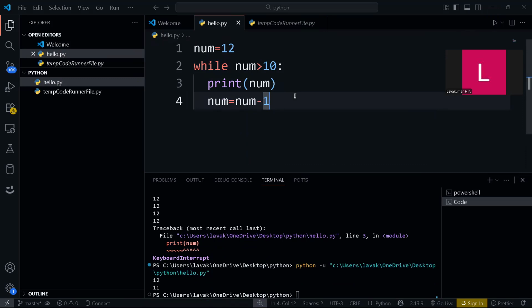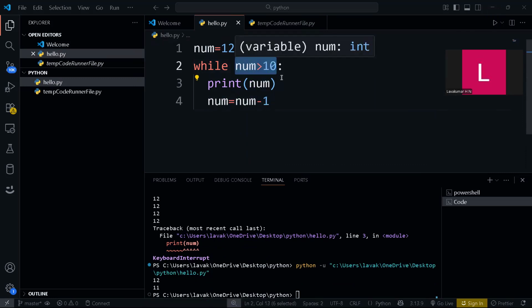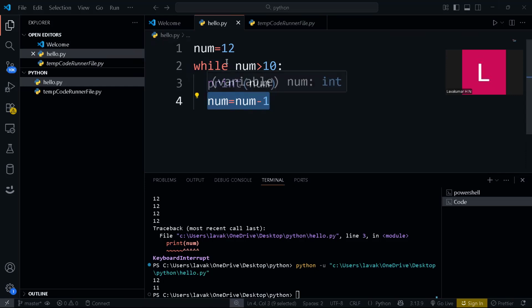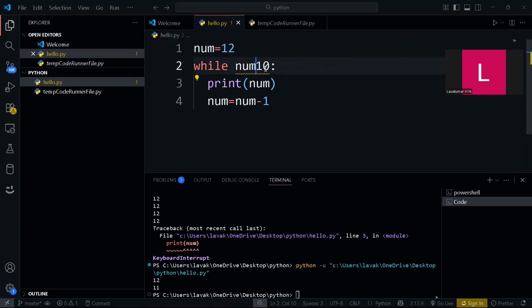Then you will have a condition. If this condition is true, then you will enter into the while loop. At the same time, after executing, you need to decrement or increment the variable according to your program, right? In this program, I need to decrement this. Let's see, if number is less than 10, so no, it will not enter into this loop.